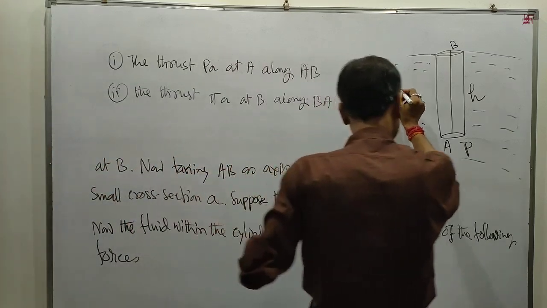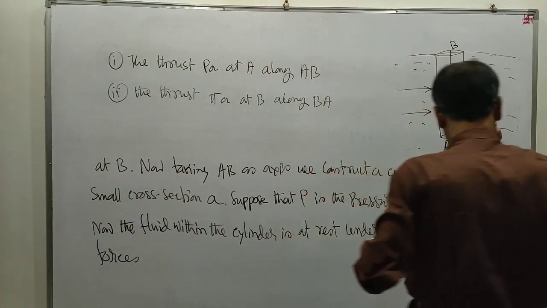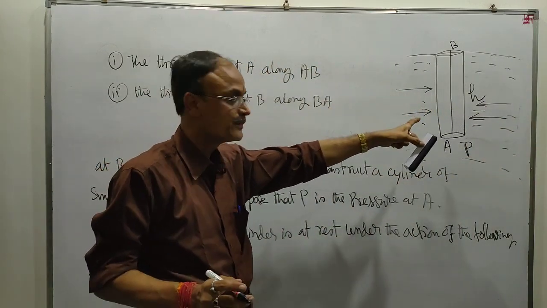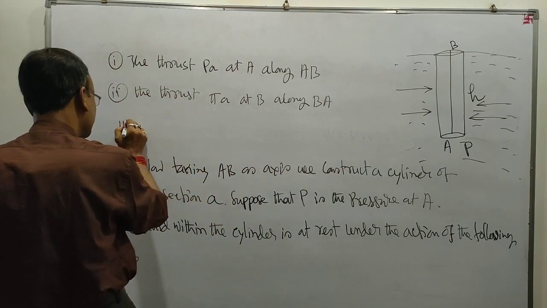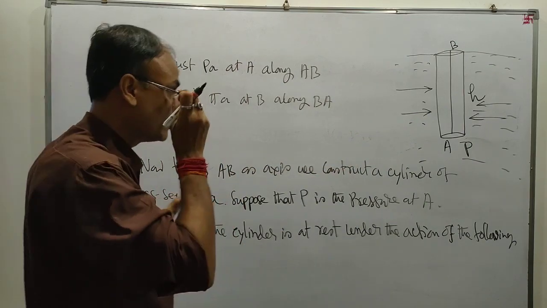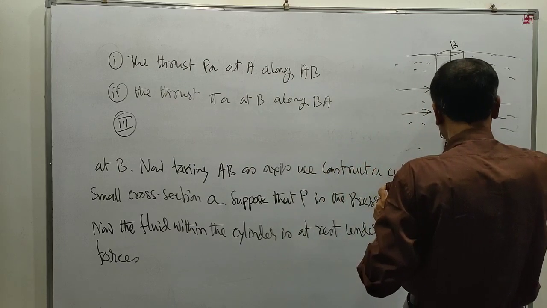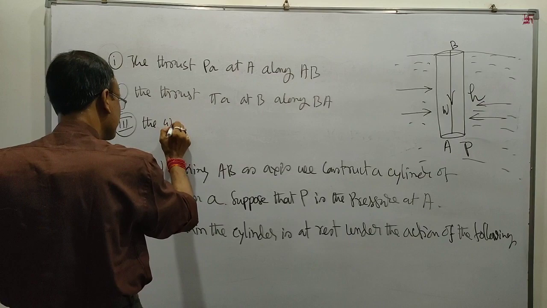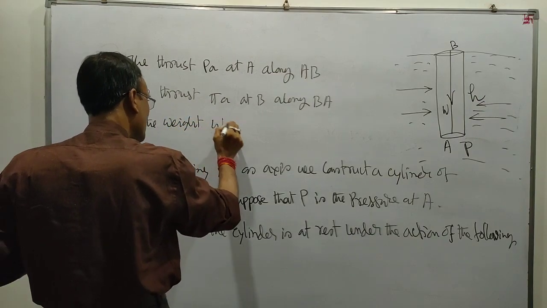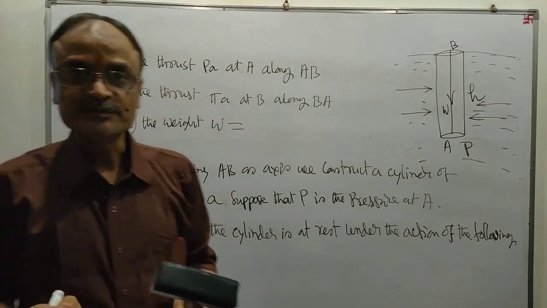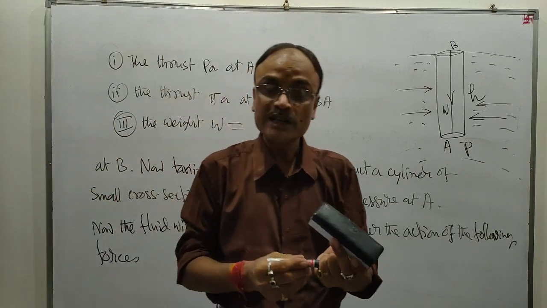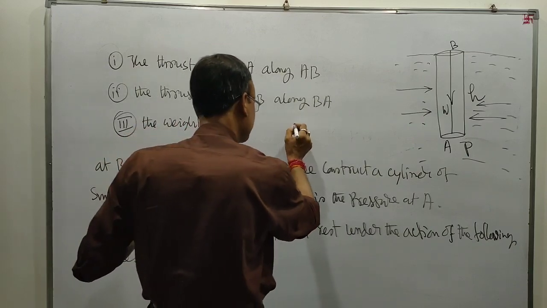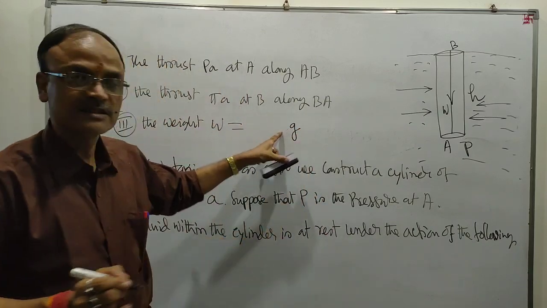Also, the thrust on the curved surfaces will be acting perpendicular to the cylinder, perpendicular to AB. Number 3, the weight within the cylinder, weight W. What is weight? Equal to mass into G, M into G.